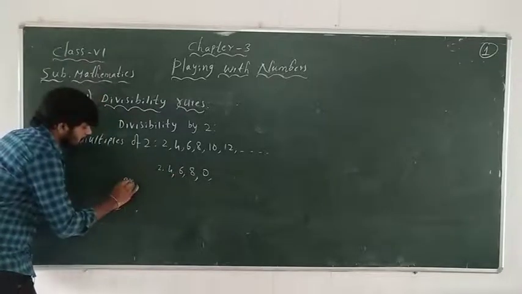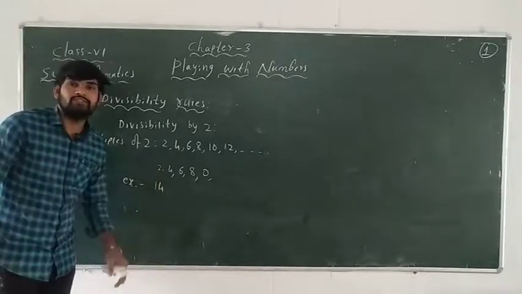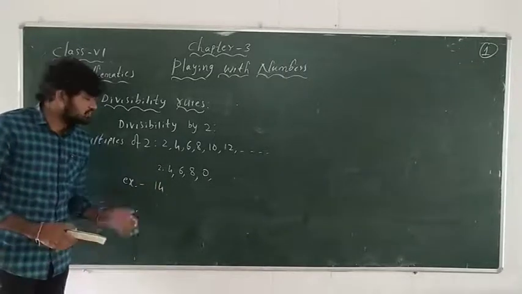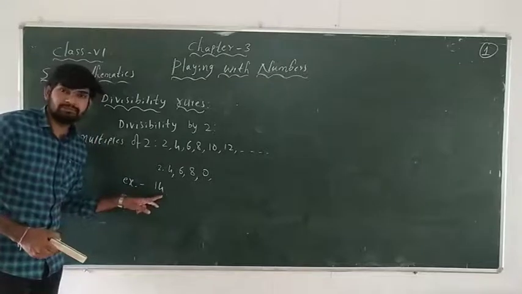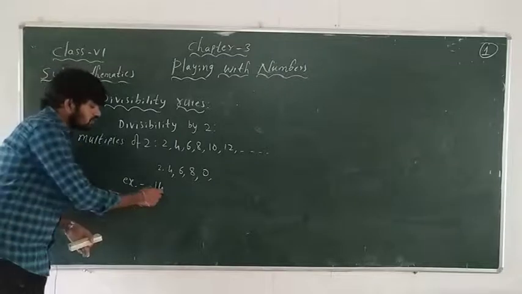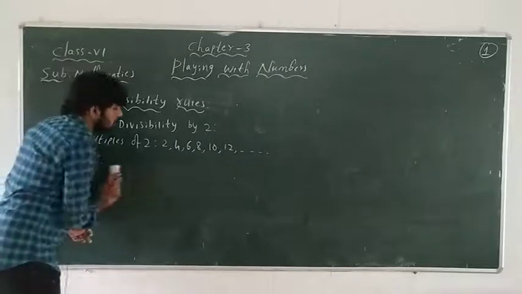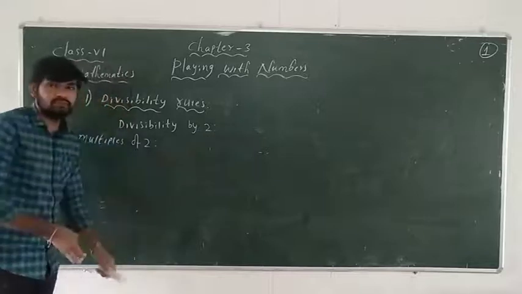Let me take one example, 14. Now we want to know whether 14 is divisible by 2 or not. Instead of doing the division, you can check the units place. What is the units place in this given number? 4. By that we come to know that this number is exactly divisible by 2. So what is the divisibility of 2, students? What is the divisibility of 2 means?